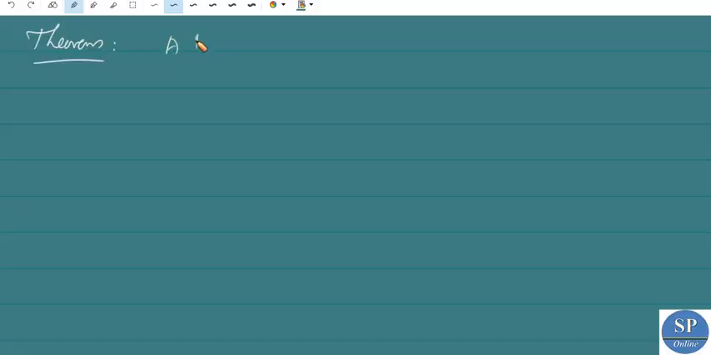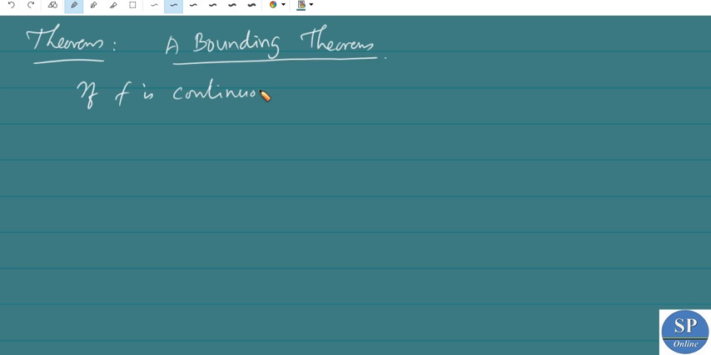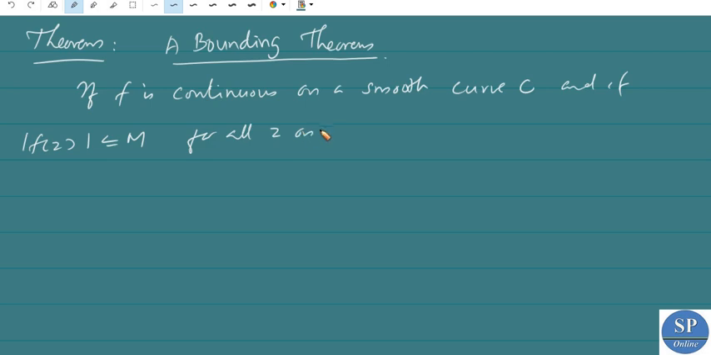A bounding theorem. The statement of this theorem is: if f is continuous on a smooth curve C, and if modulus of f of z is less than or equal to some M for all z on C, then